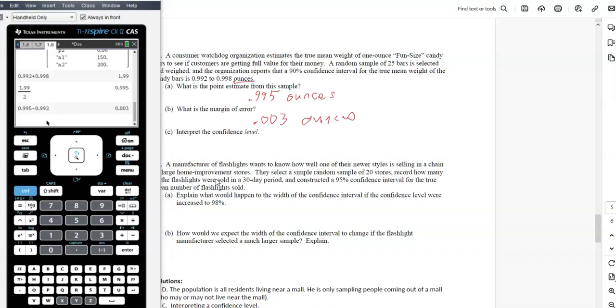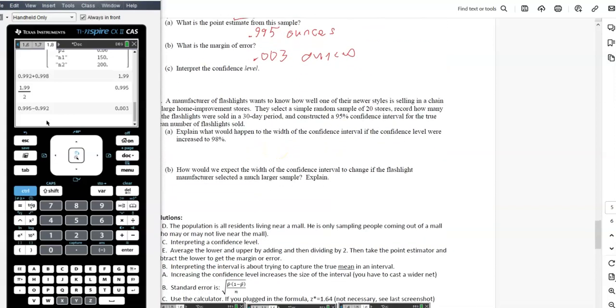Interpret the confidence level. So the confidence level is 90%. So if we took many samples and made many confidence intervals, about 90% of them would contain the true mean weight, the true mean number of ounces in the thing.